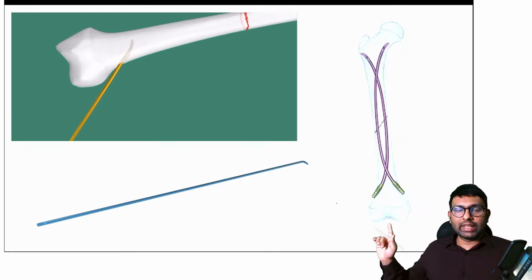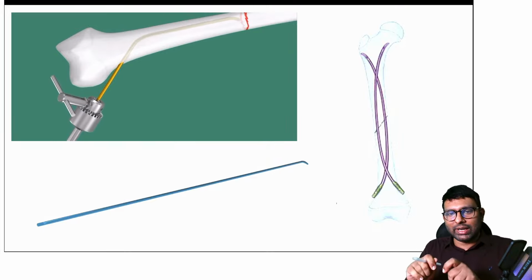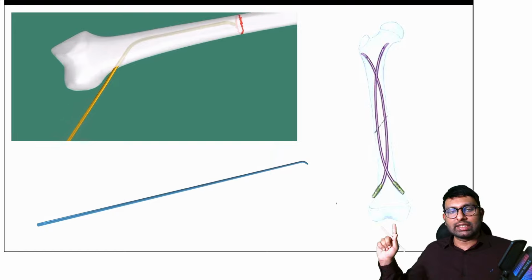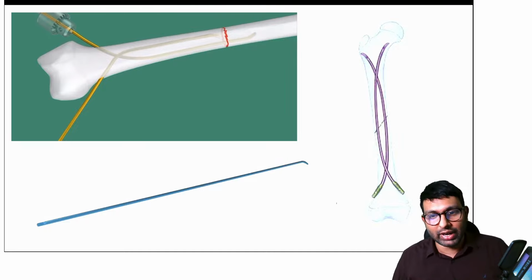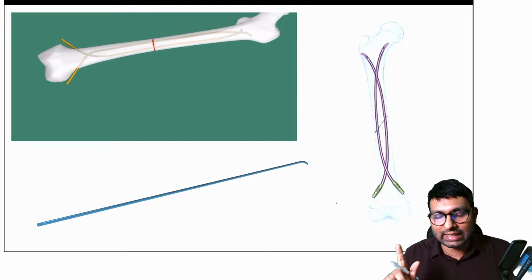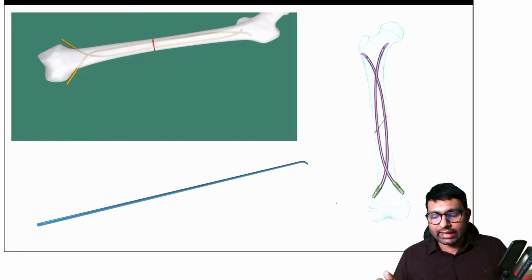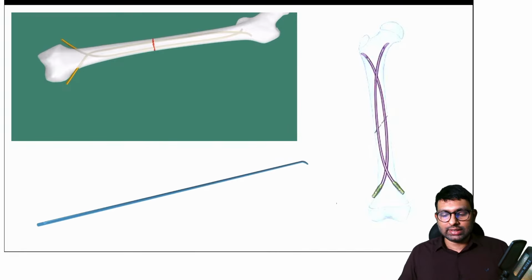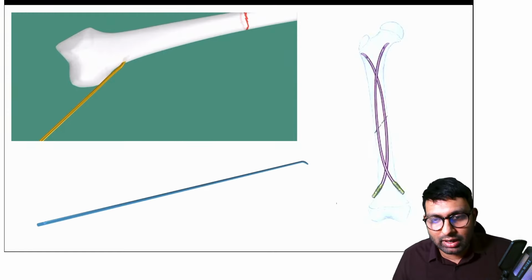Can you see how they're making a small hole and then stacking one TENS nail inside? Now this TENS nail is going to go and sit inside, and because it can be manipulated a little, you can stack both nails in this cross fashion. One nail has been put inside, now they're putting another TENS nail inside. So this way you are getting fixation in pediatric fractures, or even in forearm fractures. So this is called as a titanium elastic nail system, or in short it is called as TENS. Dr. Jain, you're also absolutely right. It is a TENS nail. So the answer there was, this is a TENS nail, this is a dynamic hip screw, and then you know the difference between tibial and femoral nail.